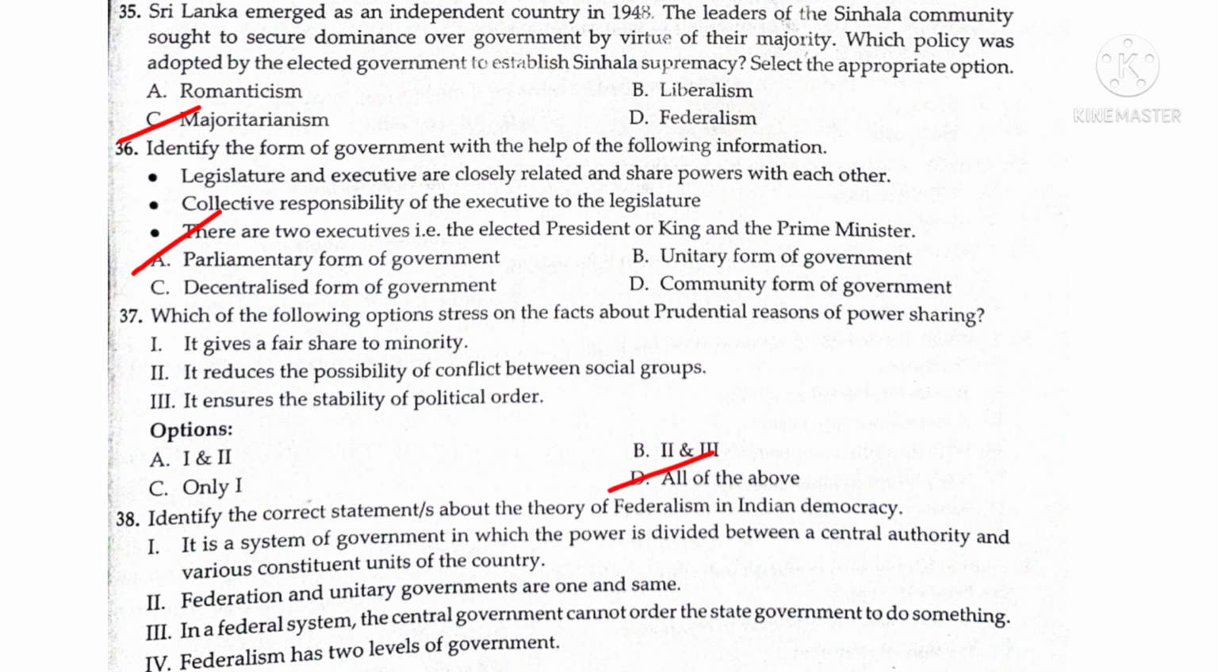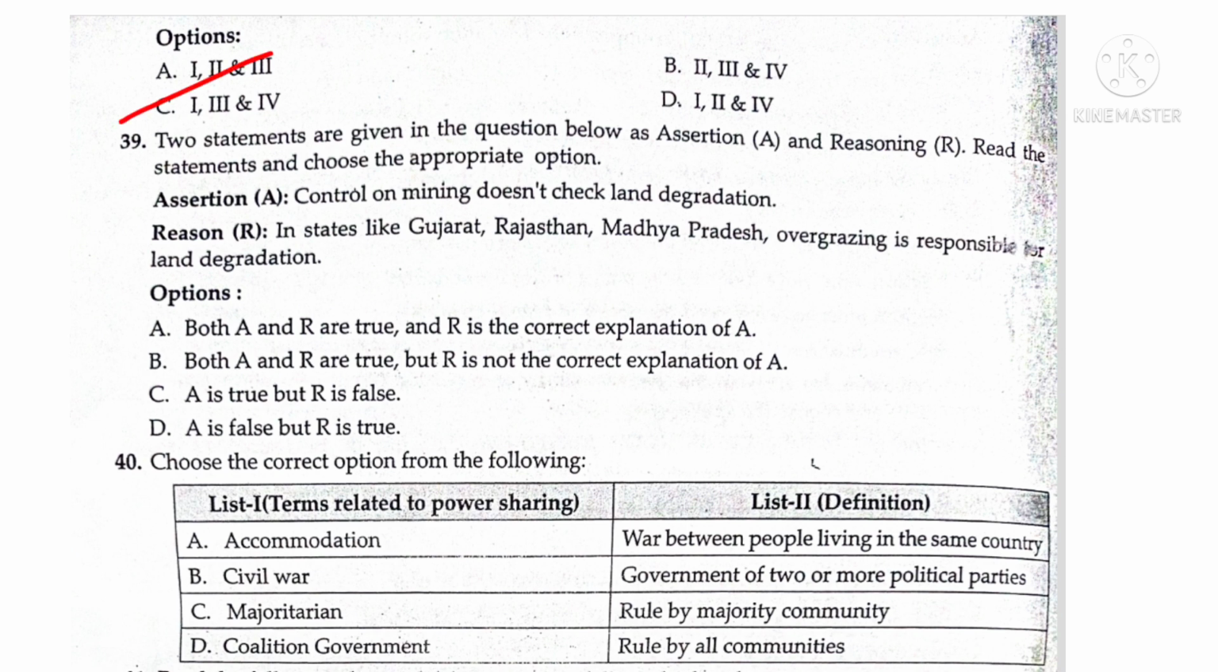38th one. Identify the correct statement about the theory of federalism in Indian democracy. It is a system of government in which the power is divided between a central authority and various constituent units of the country. Federation and unitary government are one and the same. In a federal system, the central government cannot order the state government to do something. Federalism has two levels of government. Answer is C, 1, 3 and 4.